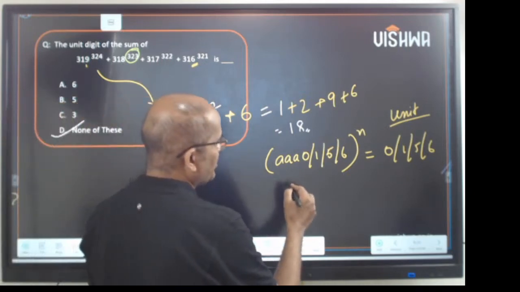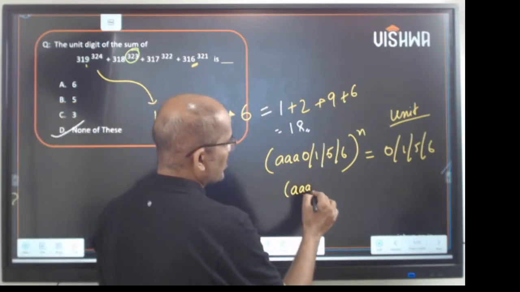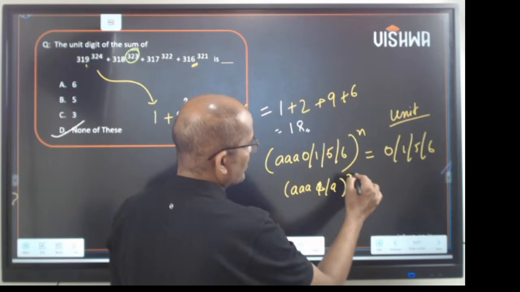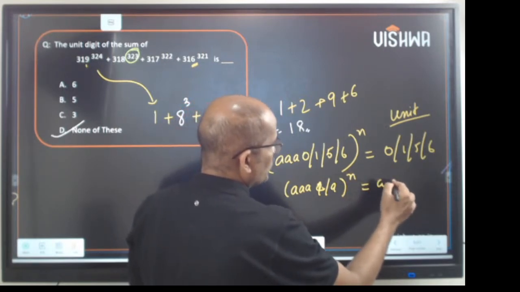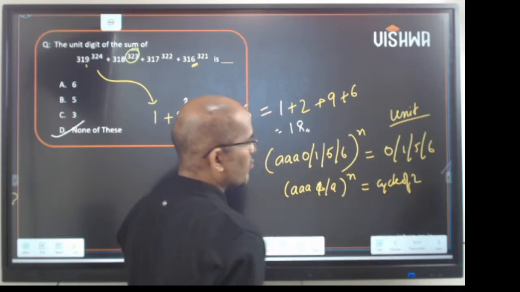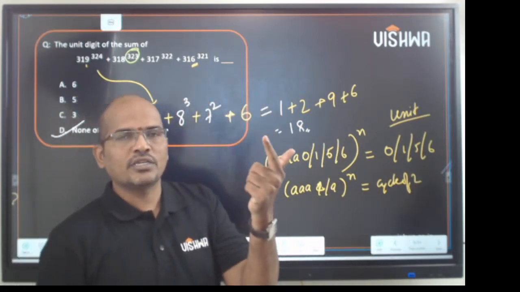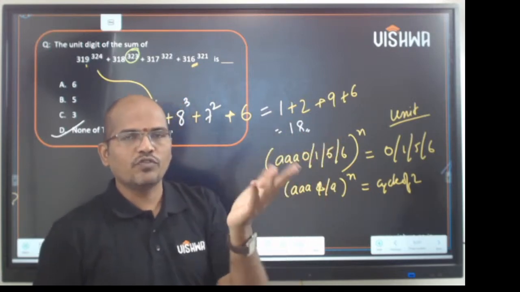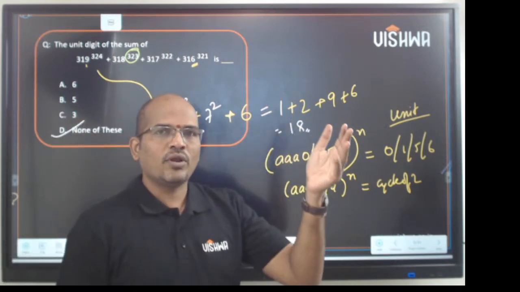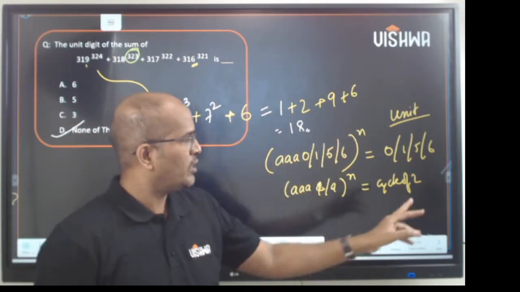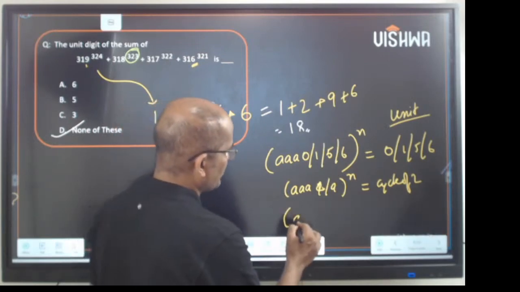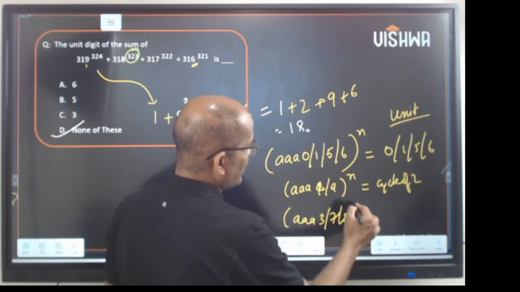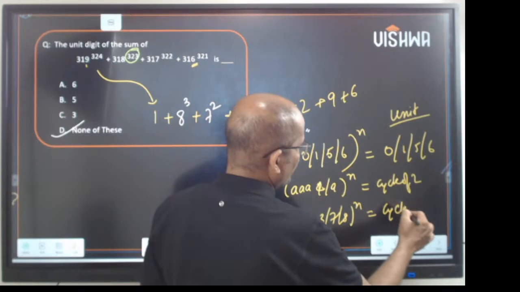And if a number ends with 4 or 9, it is a cycle of 2. 4 power 1 is 4, 4 square is 16, 4 cube ends with 4, 4 power 4 again ends with 6. So 4, 6, 4, 6, 4, 6. 9 power 1 is 9, then 1, 9, 1, 9, 1. The cycle is 2. For the remaining digits, like 3, 7, 8, the cycle is 4.